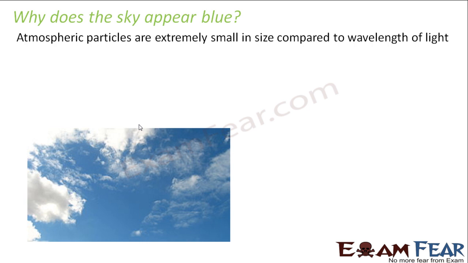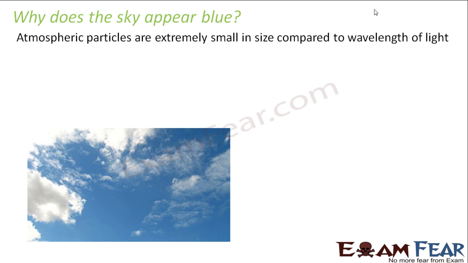Now, just now I told you that if the particles are smaller in size, they will scatter smaller wavelengths, right? If you look at the spectrum of white light, you would see that the red end of the spectrum, that is red, orange, yellow, has comparatively larger wavelength as compared to the blue end of the spectrum, that is violet, indigo, blue.